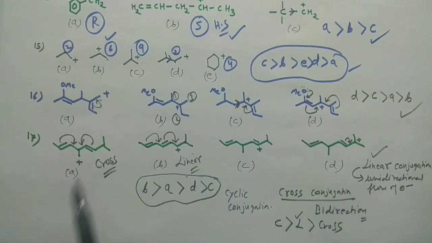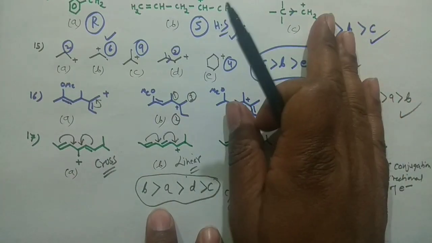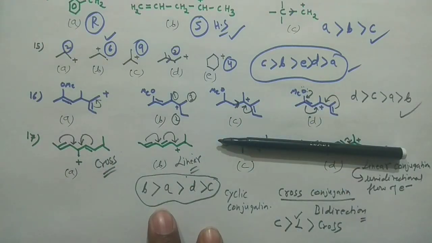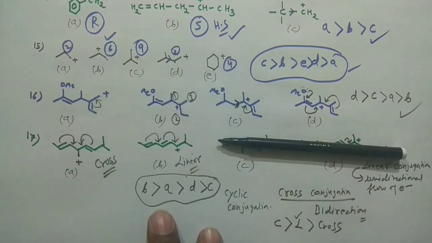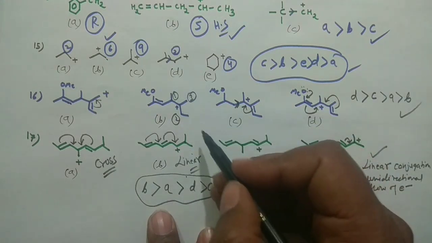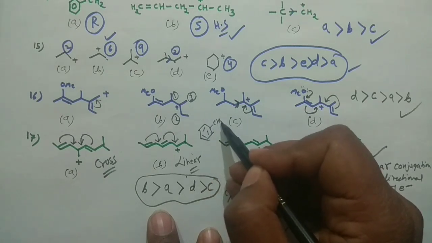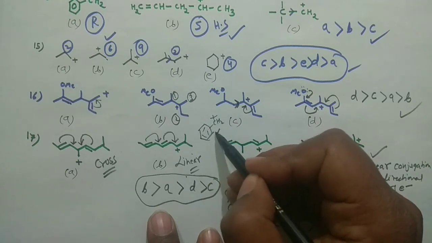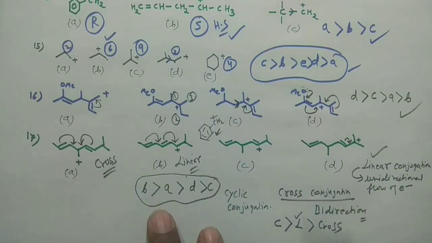So say for example, you are having only these two species. Forget about the other species, right? And say you are having only these two species and you have to decide which carbocation is more stable. Definitely this would be more stable because it is having the linear conjugation. This is a very important concept to remember, right? And say if you have another species here with this cyclic type of conjugation, just like that, CH2 positive, again you can see the conjugation in the cyclic one, and this would be the more stable. So these are certain things which you have to keep in mind. I hope this makes sense.